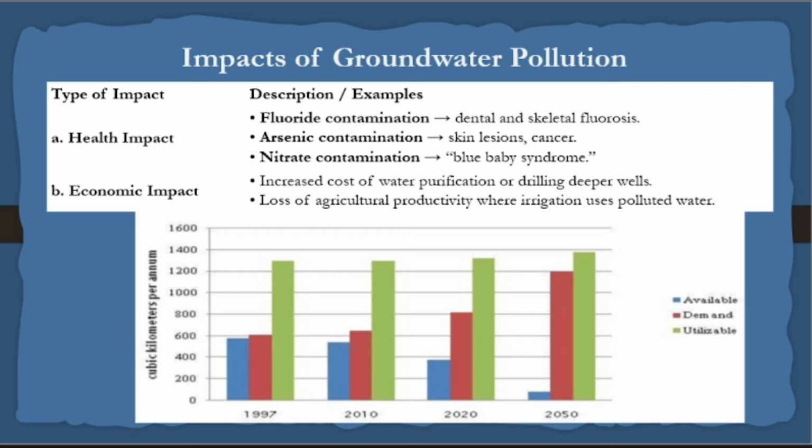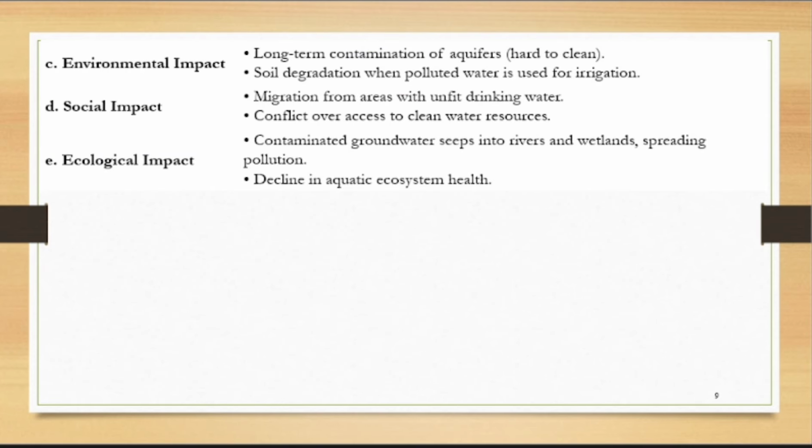If fluoride is high in groundwater, what problem will come? Dental problem and skeletal fluorosis. Skeletal is bone. Bone problem will come. If you are having arsenic contamination, skin lesions and cancer. What do you mean by skin lesions? The hands and the skin will have dark patches. Nitrates, blue baby syndrome I have told. Economic impact will be created. Next thing, environmental impact is long-term contamination of aquifers.